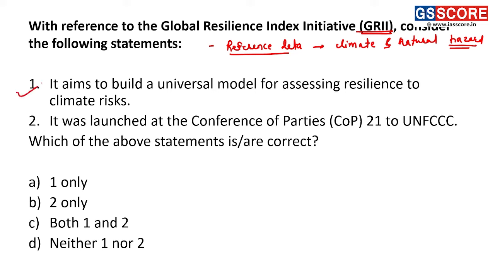Fine. So this statement is a correct statement, because as we do not have the reference data coming from those countries where there is no system to collect such kind of data, this initiative GRII will help us get data from those countries, and on the basis of data from those countries we'll be able to build a universal model, and that is the objective of GRII. First statement is correct.